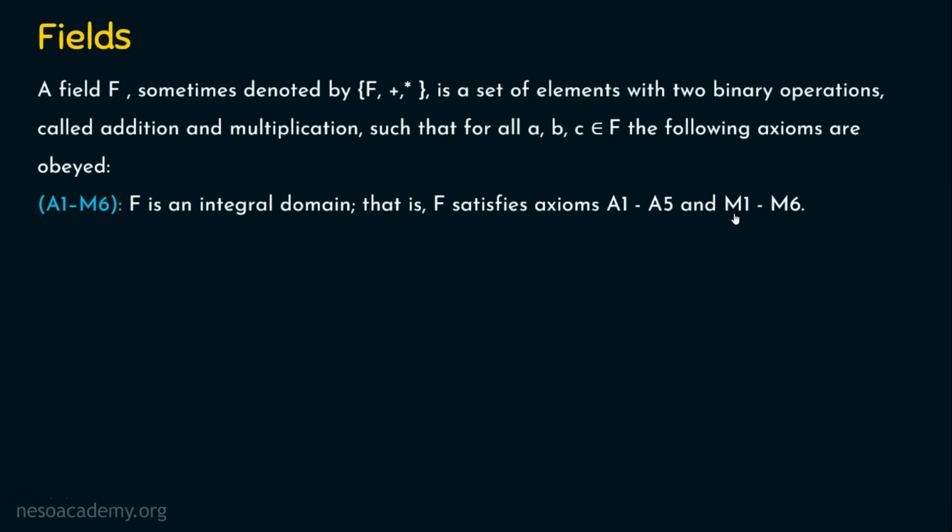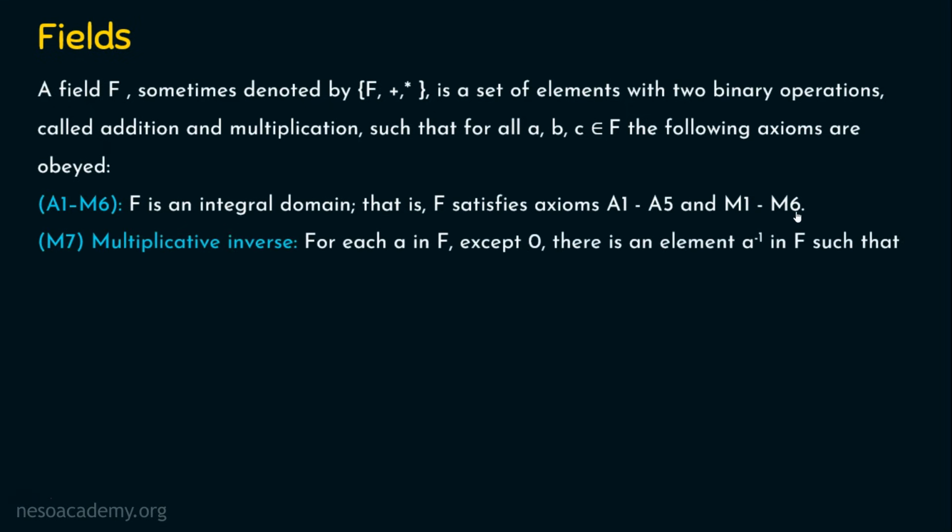So obviously an integral domain is a commutative ring, and a commutative ring is actually a ring. So from M1 to M6, all the previous conditions we have seen should be satisfied. In addition to this, the M7 axiom should be satisfied. It means there exists a multiplicative inverse for each A that belongs to F. Except 0, there is an element A inverse in F such that A into A inverse, or A inverse into A, should give the identity element 1.